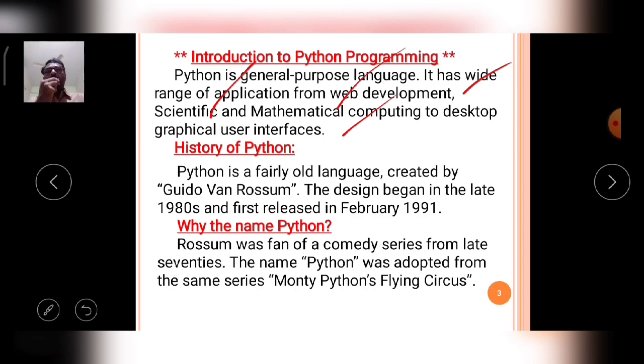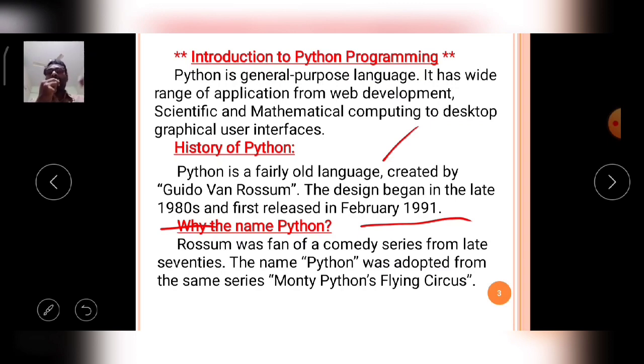Now we will come to the history of Python. Python is a familiar old language created by Guido van Rossum. The design began in the late 1980s and it was first released in February 1991. This is the historical development of the Python language. Afterwards some new versions were released.